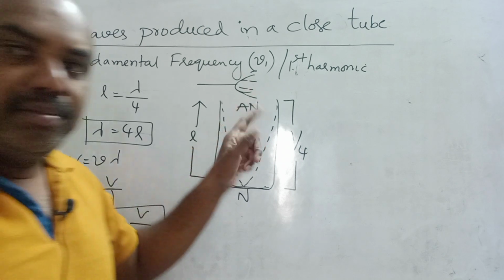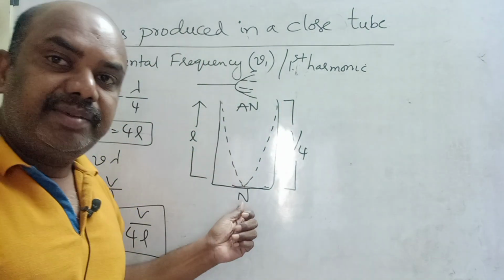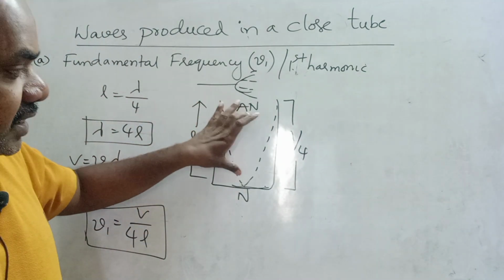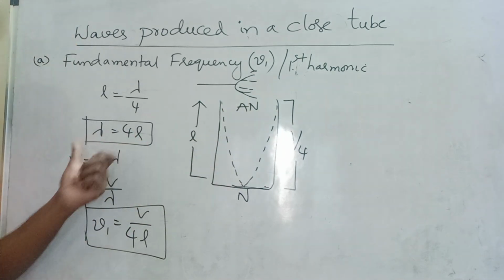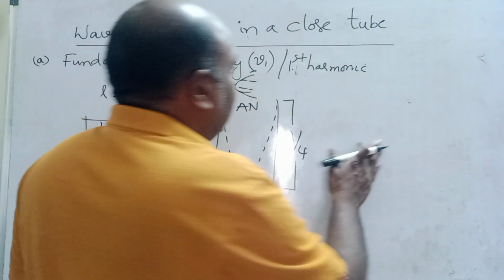Where maximum displacement of the particle takes place is called antinode. Minimum displacement is called node. The total length of the air column, let us consider L. The distance between one node and antinode is lambda by 4. So lambda is equal to 4L. From this, V is equal to nu lambda. Nu1 is equal to V by 4L. Now we will see second harmonic.